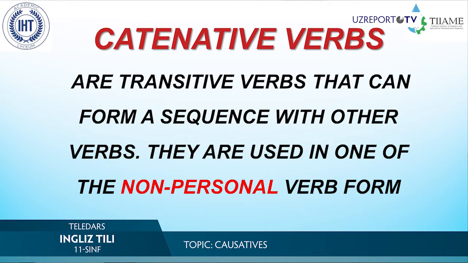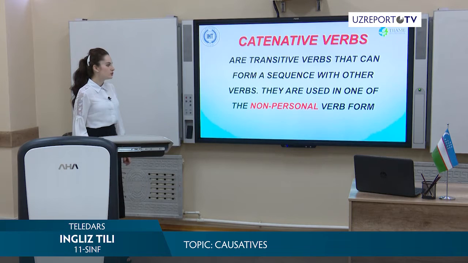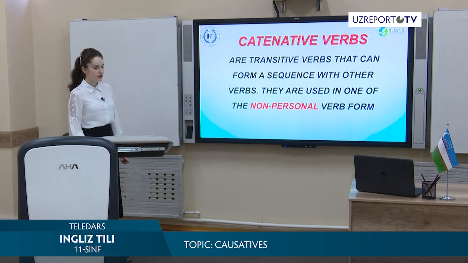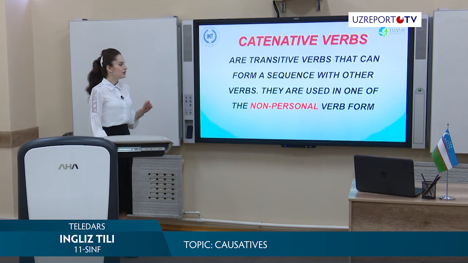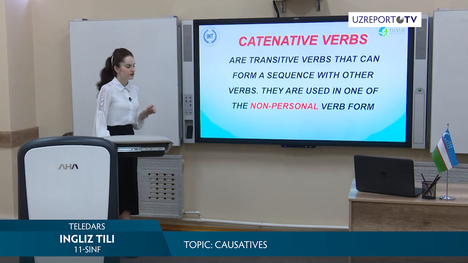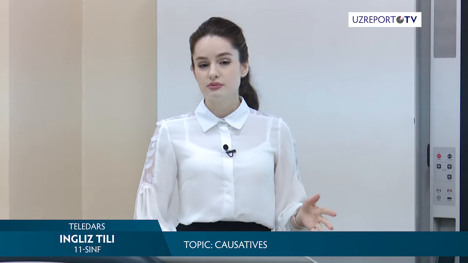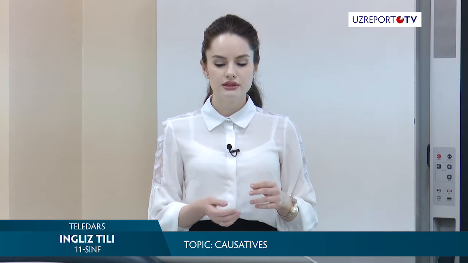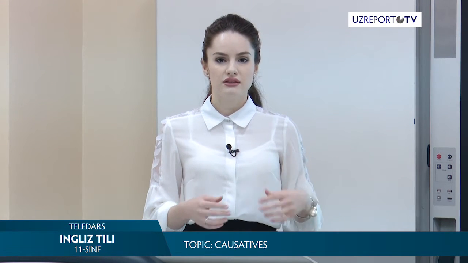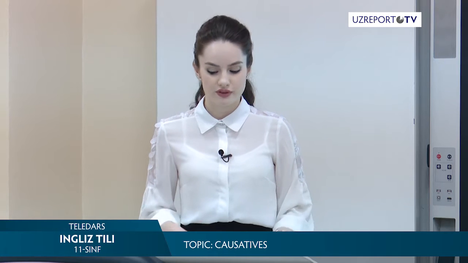The definition of catenative verbs sounds like transitive verbs that can form a sequence with other verbs. So they are connected with each other. They are used in one of the non-personal verb forms. Non-personal means that you don't have tense and other signs which may define some information about this verb.